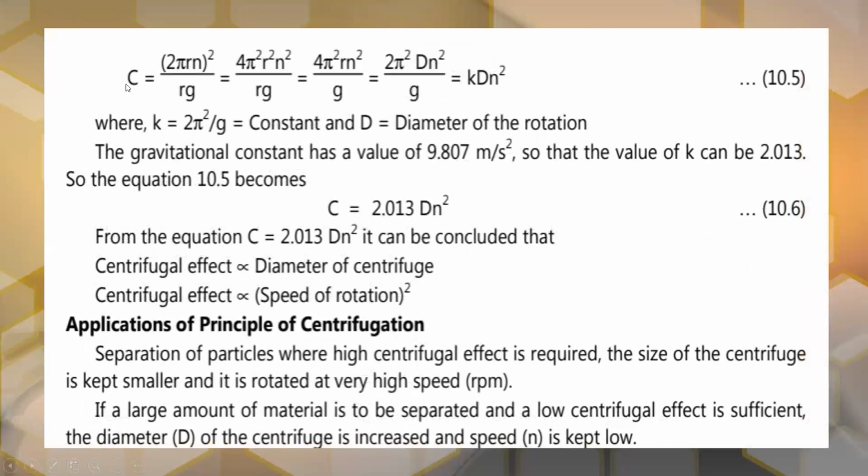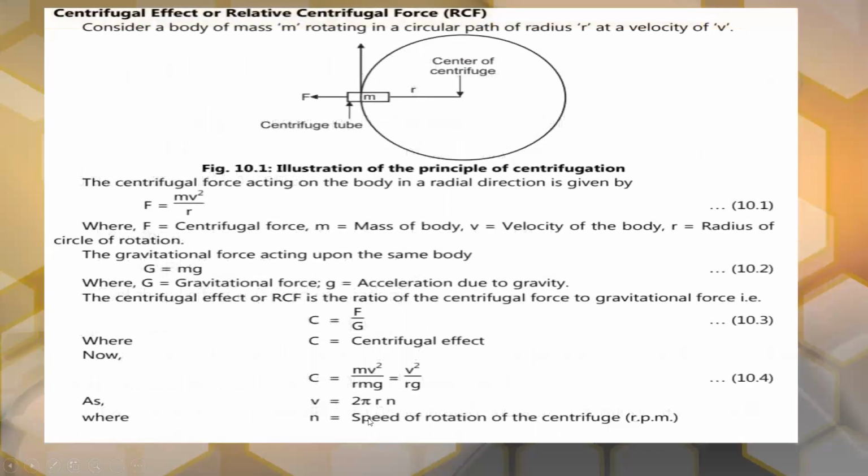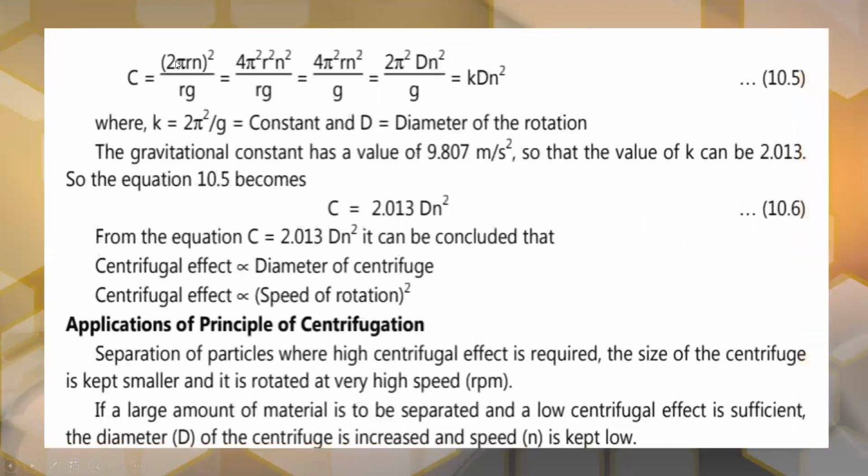So C is equal to, that is, put this value of v into this equation. This is equation 10.4. So we get this equation. So solve this equation.